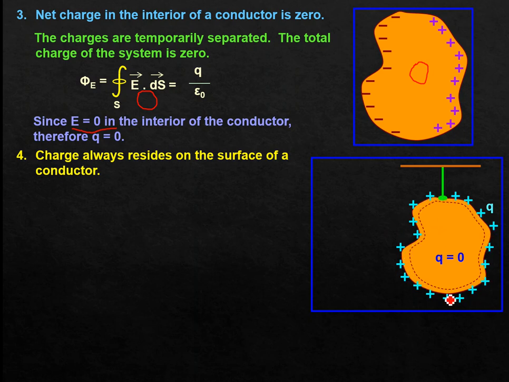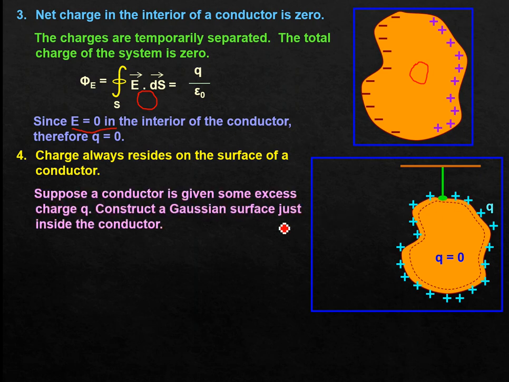So this is one of the most peculiar properties of the conductor, that whatever charge you give, immediately the same amount of charge will get uniformly distributed over its entire surface. This property we will use many times. So here, suppose a conductor is given some excess charge Q, construct a Gaussian surface just inside the conductor.